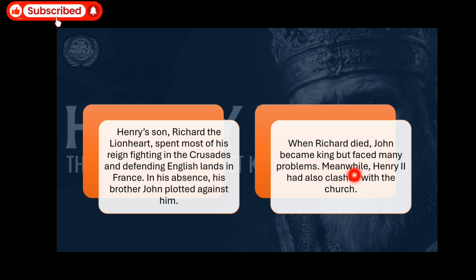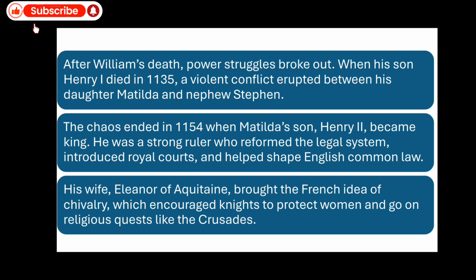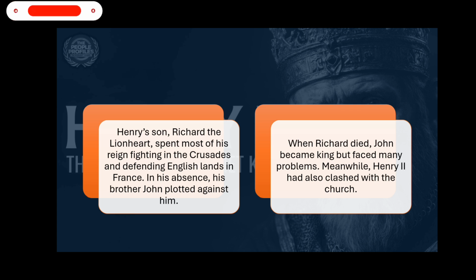Meanwhile, Henry II, the father of John, had also clashed with the church, with the Roman Catholic Church.